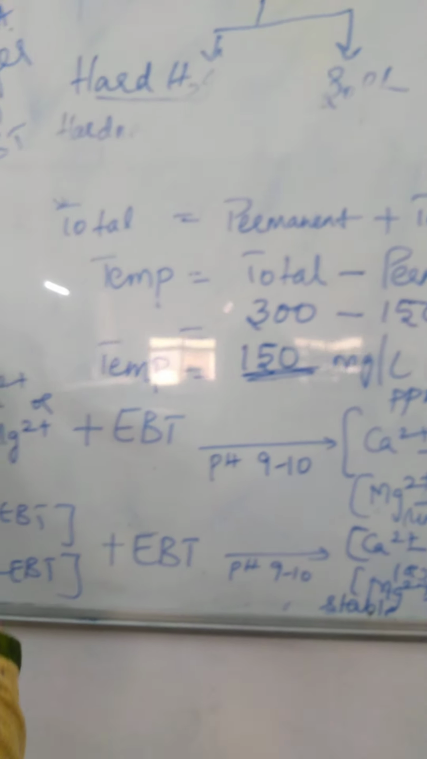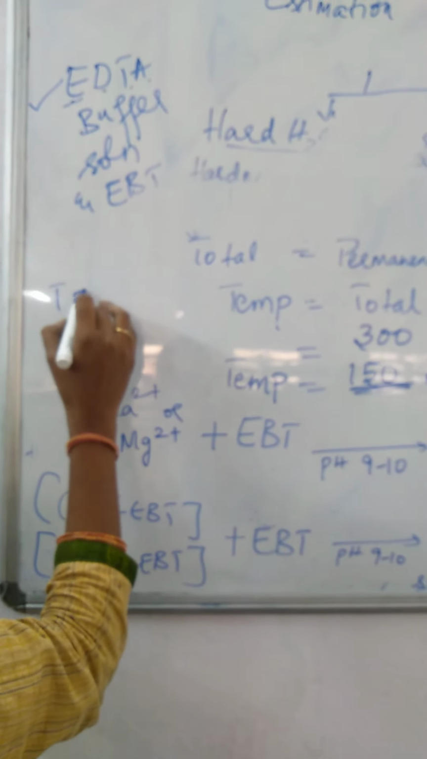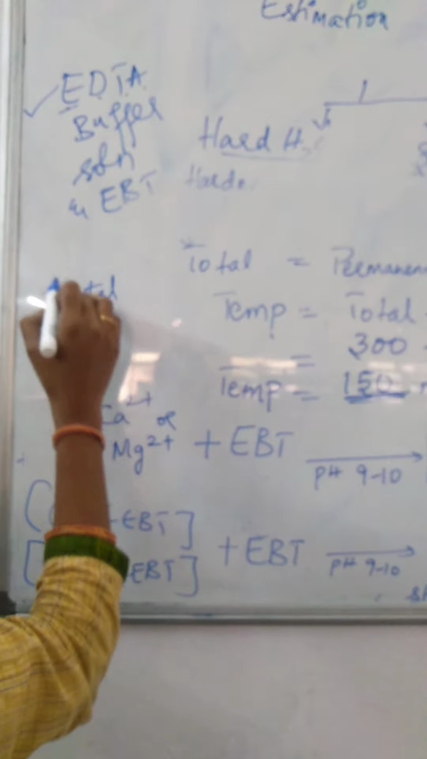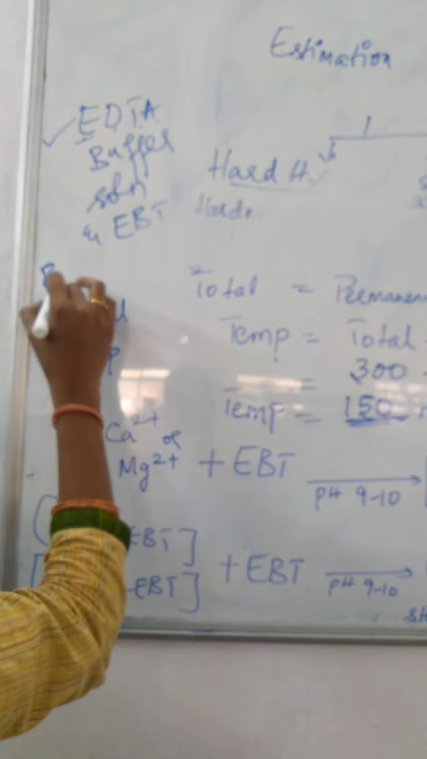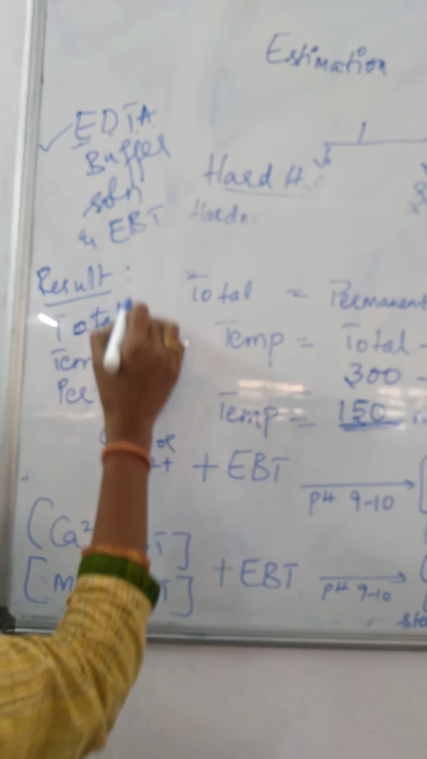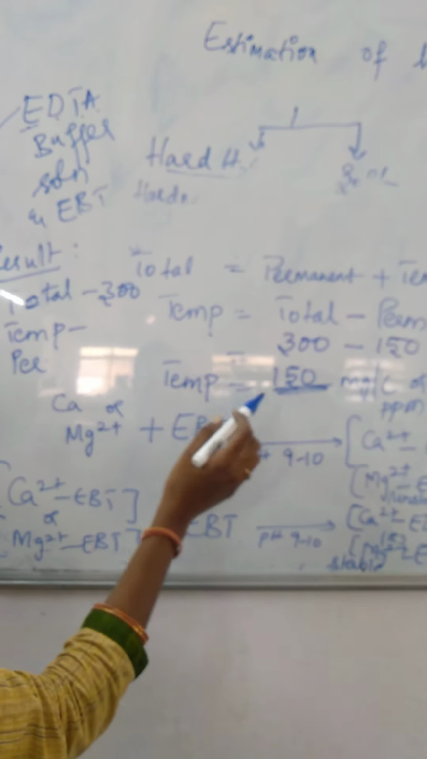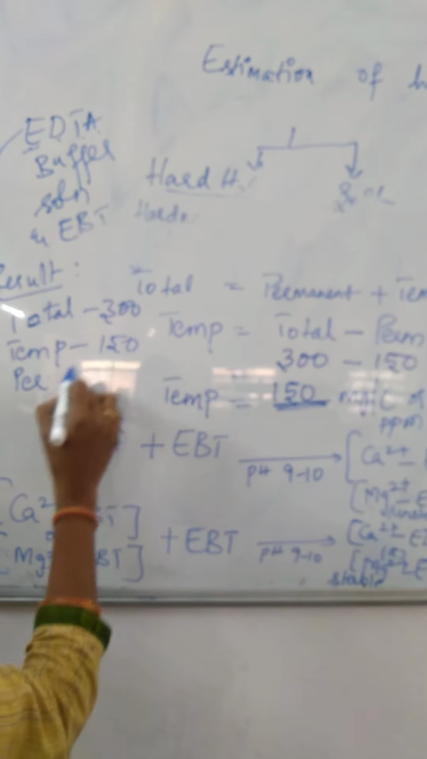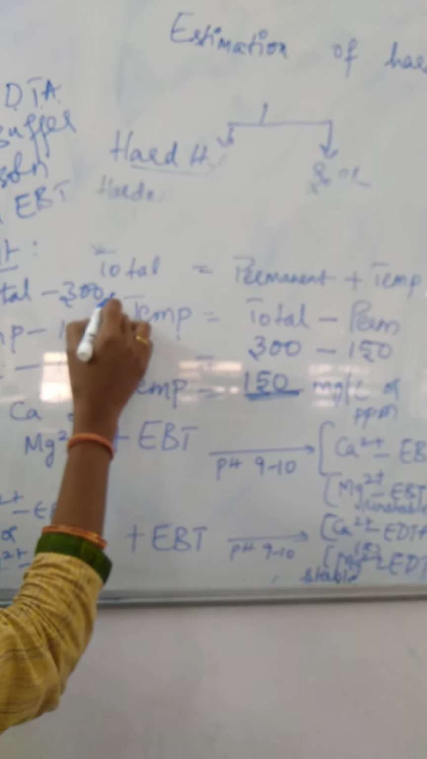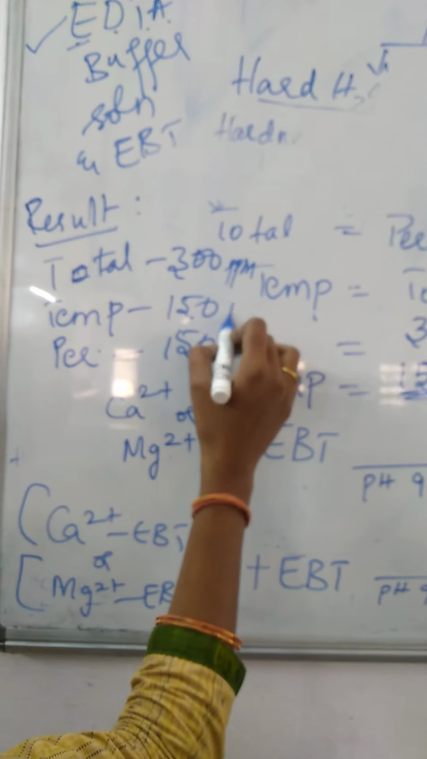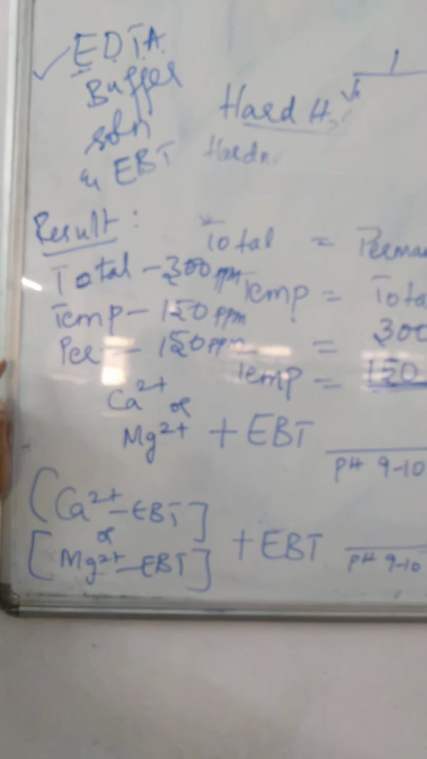So that means after the titration, the total, temporary and permanent hardness come in the result. How much hardness did we get? Total, I got 300, temporary is 150, and permanent, from the second step, is 150. So units are very important, here ppm or mg per liter. So this is up to the calculation.